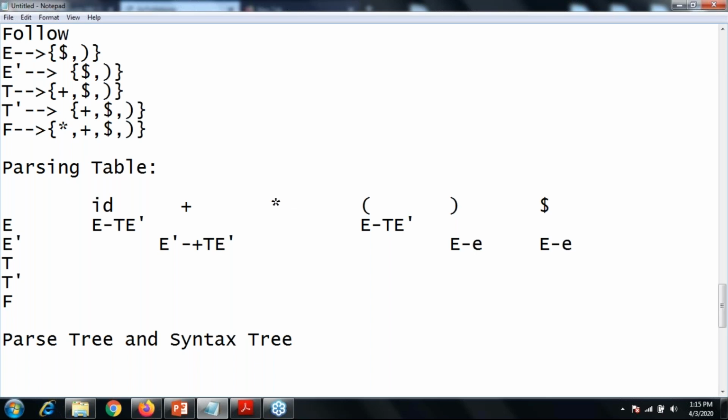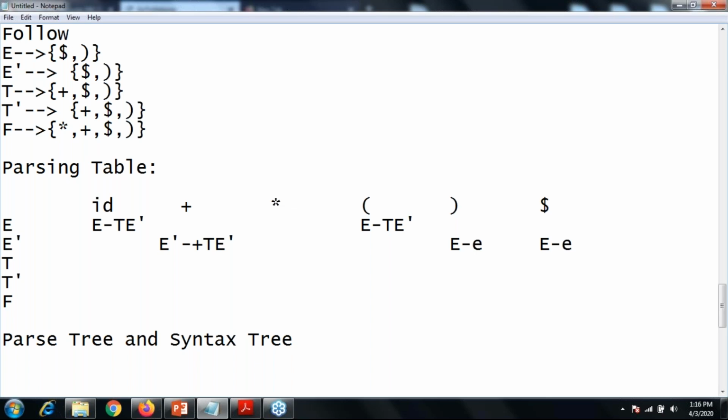Because every time you start with one string only, so one string can be converted into the syntax tree at the first time. And the last point: the parse tree represents the complete syntax of a program, and the syntax tree gives the abstract syntax of a program, or the semantics of your given program.